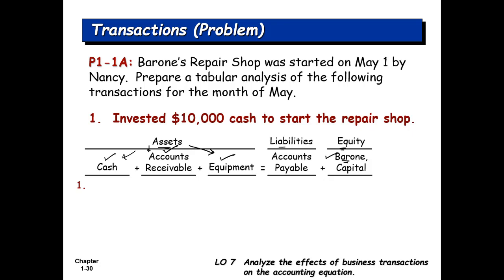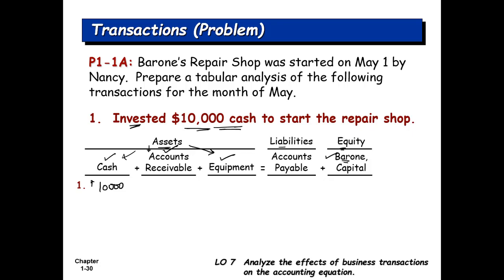The first transaction is that the owner has invested $10,000 cash to start the repair shop. How are we going to put this into the perspective of the accounting equation? First of all, there is cash coming into the business. That means cash, which is an asset, will increase. So we will show an increase of 10,000 under cash.